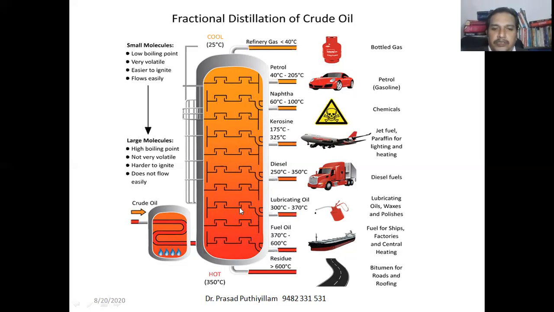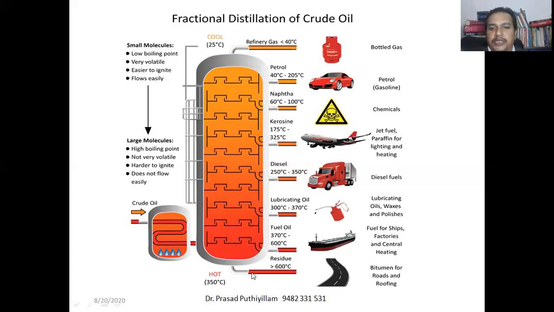fractionating column. It has different columns or different layers. As the gas passes through this column in the upward direction, the temperature of the gas will decrease, or the temperature at the top portion is less compared to that at the bottom level. Therefore, there are different temperature ranges. If there are residues, that means the fraction which, even at a high 600 degrees Celsius, is not converted into the gaseous state, that particular fraction of the crude oil is separated as liquid itself. We call it residue.